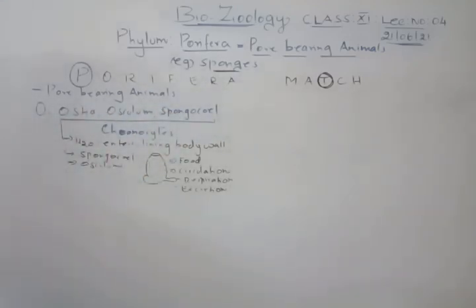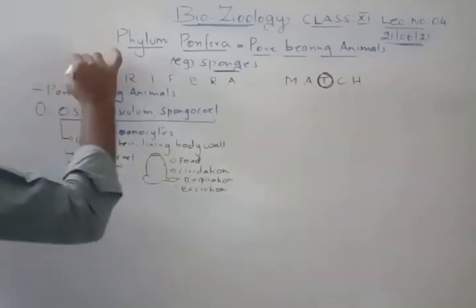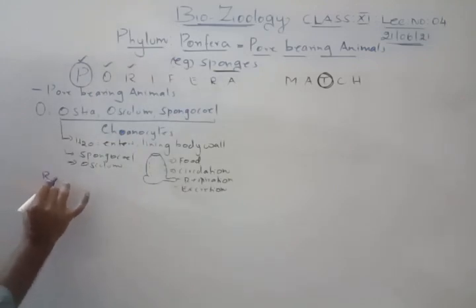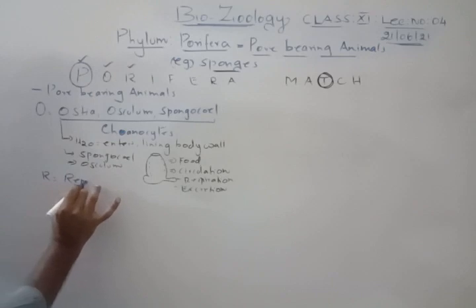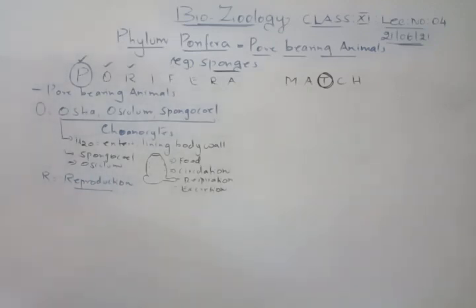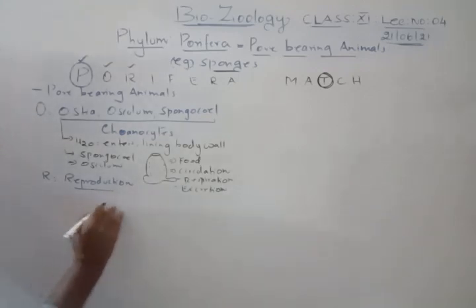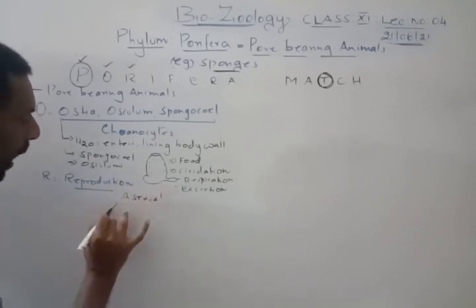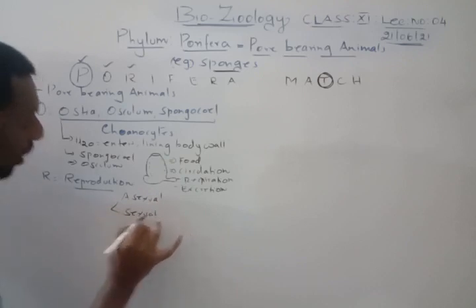Clear? Right. Then the third letter, that is R. We completed P, we completed O, then we are going for R. R is for reproduction. You remember reproduction of the sponges. So what kind of reproduction do sponges have? Actually, sponges are hermaphrodites. In the sense, ovum and sperm are present in the same individual. So they are called hermaphrodites. Clear? There are two types of reproduction: asexual reproduction and sexual reproduction.